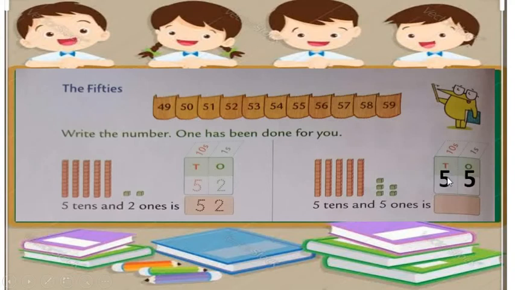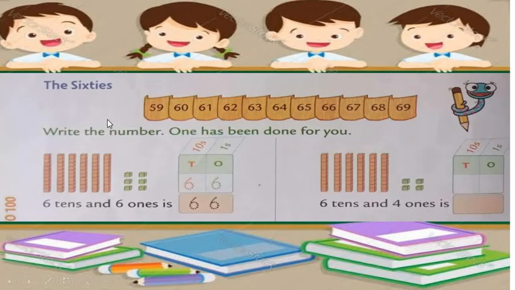One 5 will be placed in the tens column and the other will go in the ones column. And what will the number become? Yes, the number will become 55. 5 tens and 5 ones means the number is 55.